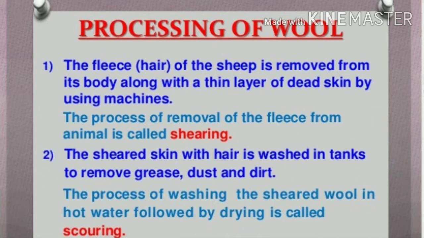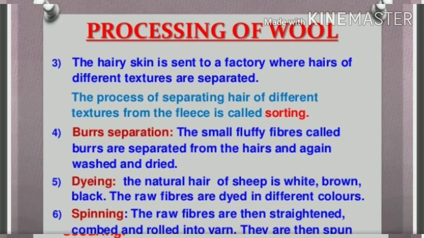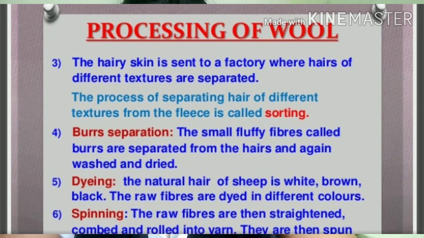Now the second step is called scouring. The sheared skin with hair is thoroughly washed in tanks to remove the grease, dust and dirt. This process is called scouring. Nowadays scouring is done by using machines.